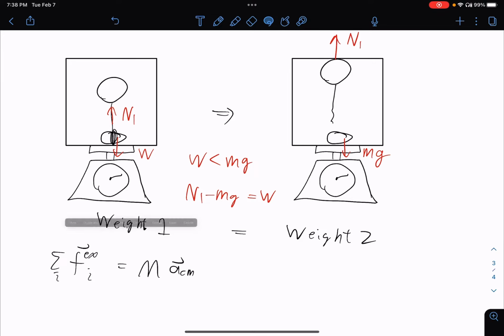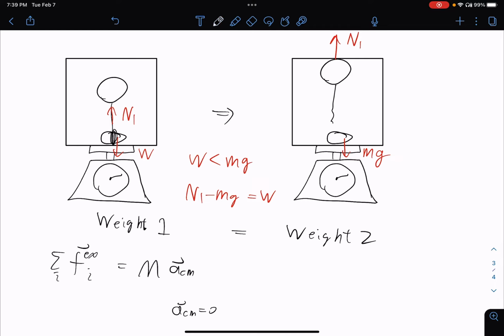because the balloon is tied, the box is not moving, the rock is not moving, nothing is moving. So the center of mass acceleration is 0 here. Same with this case. Even though the balloon is on top, in the end the balloon will stop floating, the rock will stop moving.